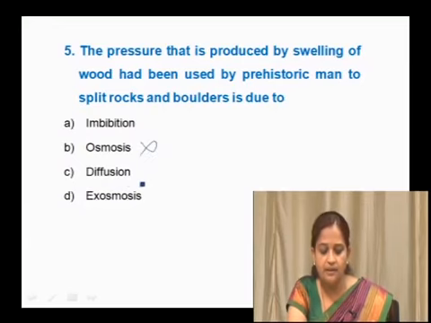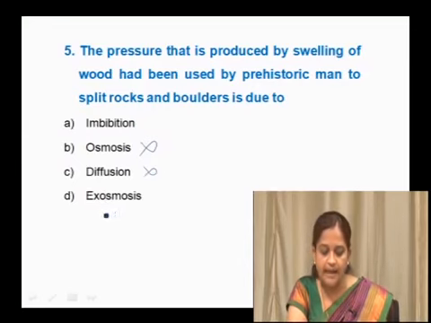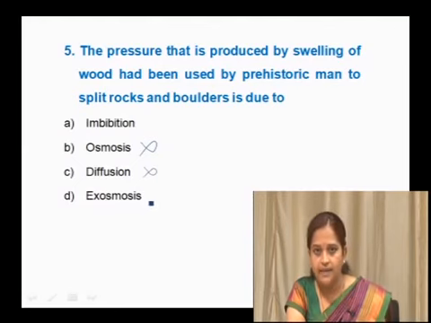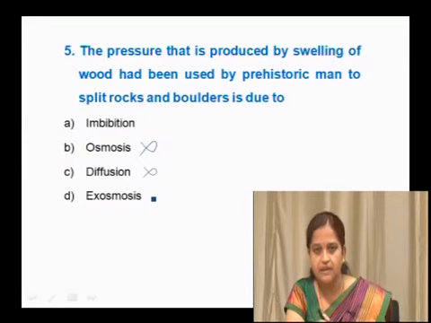Diffusion is a movement of molecules that may be in a gaseous form or liquid, simple diffusion till equilibrium is reached from its higher concentration to the lower concentration. So, diffusion is not a correct answer. Exosmosis means when a cell is kept under hypertonic solution. Hypertonic solution means where solute concentration is more and solvent concentration is less. Such a solution is called a hypertonic solution. And when we keep a cell in that, the cell cytoplasm shrinks and the cell becomes flaccid.